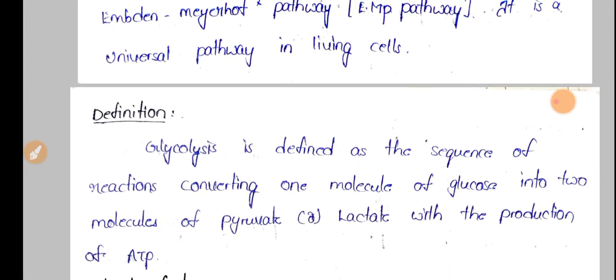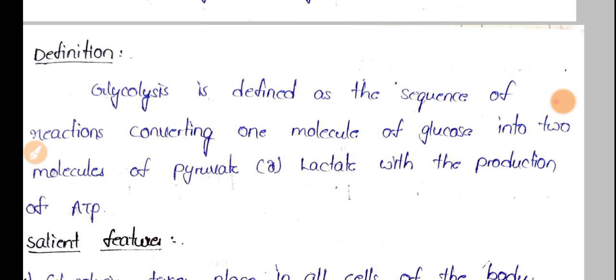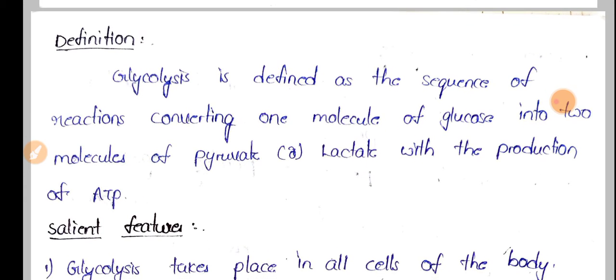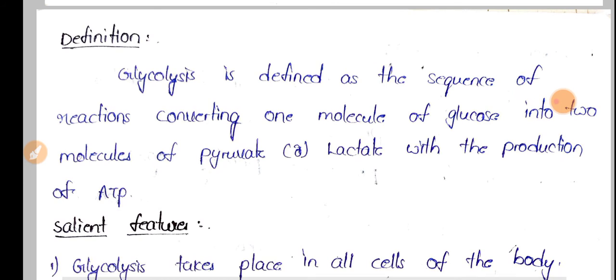And if we see the definition of glycolysis, it is defined as the sequence of reactions converting one molecule of glucose into two molecules of pyruvate or lactate with the production of ATP.